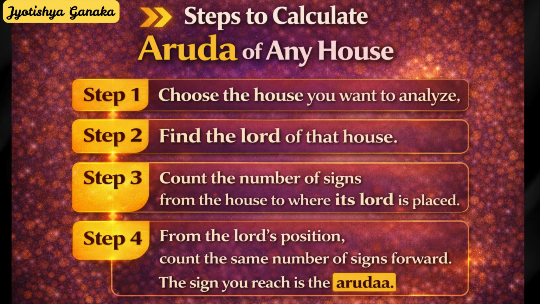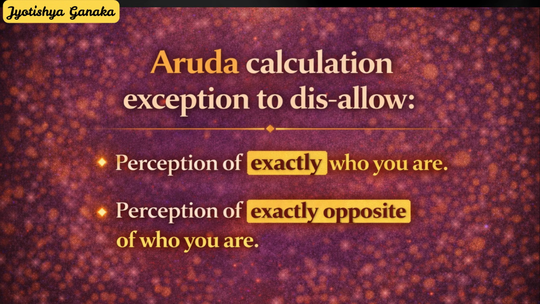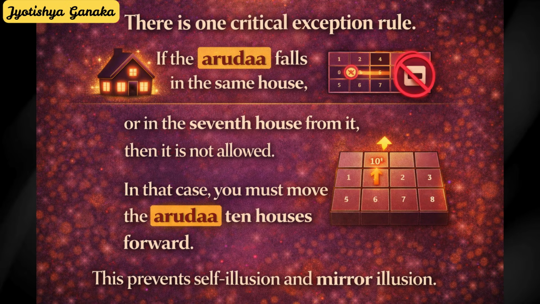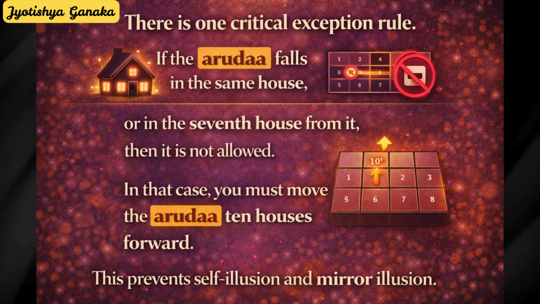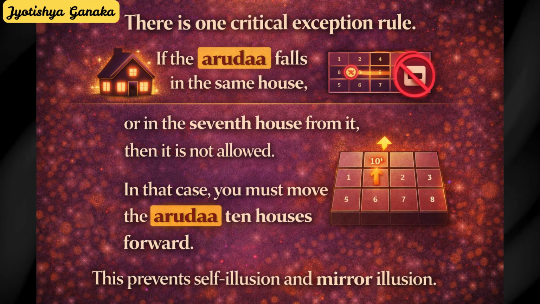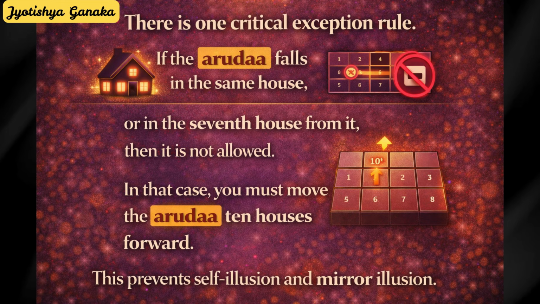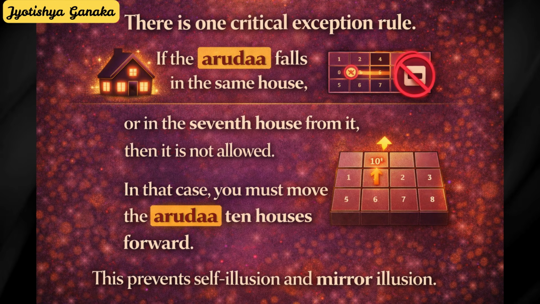There is one critical exception rule. If the Arudha falls in the same house or in the seventh house from it, then it is not allowed. In that case, you must move the Arudha 10 houses forward. This prevents self illusion and mirror illusion. Now let us look at two examples.